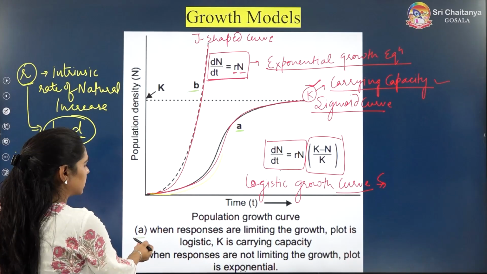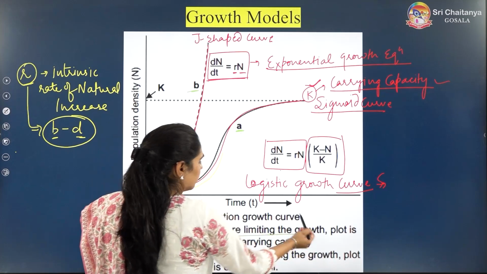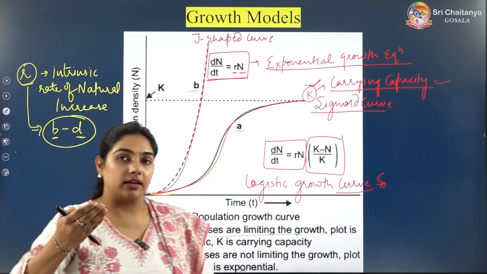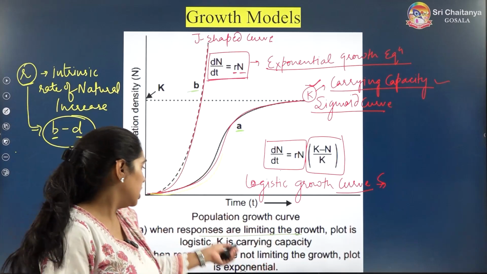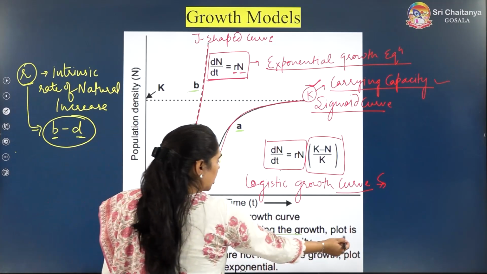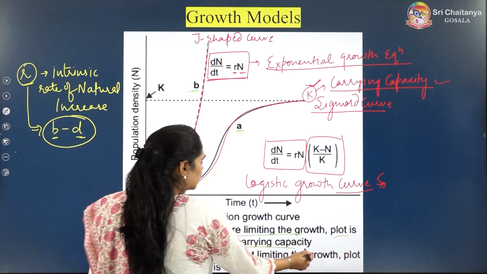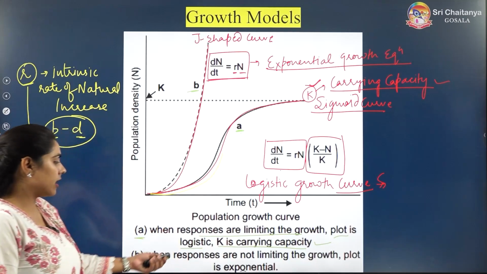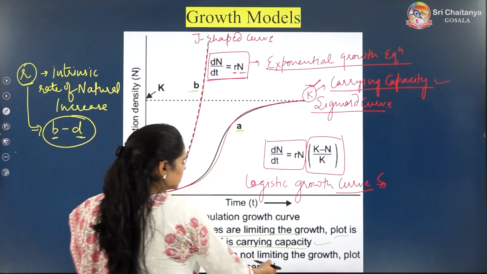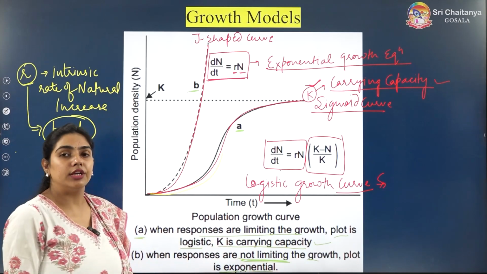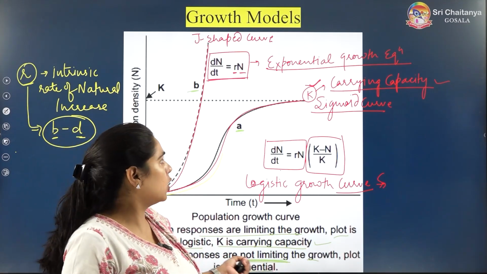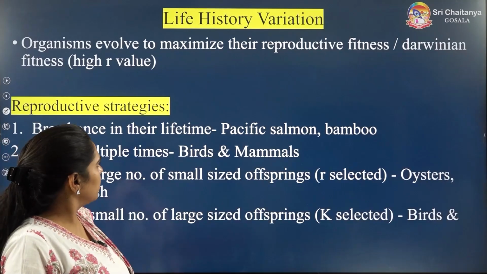When resources are limiting, the growth will be logistic, and K is the carrying capacity, whereas when resources are not limiting, the growth will be exponential. I hope this is understood by everyone.